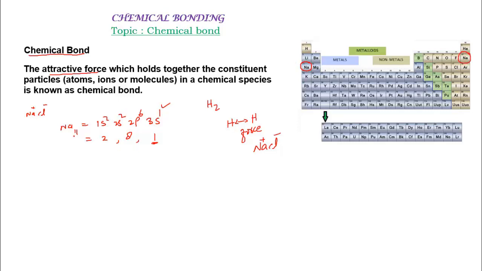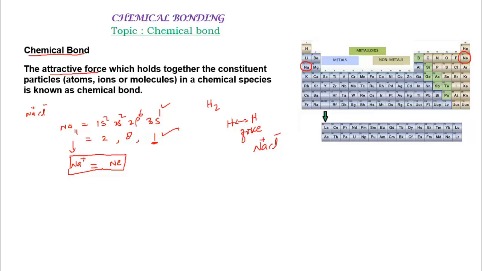So when sodium loses one electron, the valence electron, it gets a positive charge, and now the sodium ion has an electronic configuration of 2 and 8, which is similar to the electronic configuration of neon. So the sodium ion has the electronic configuration of neon when it loses the electron, right? That means the sodium atom can gain a noble gas configuration by the loss of an electron.